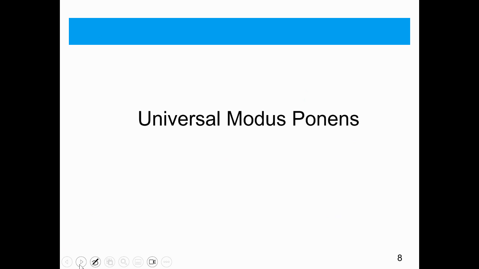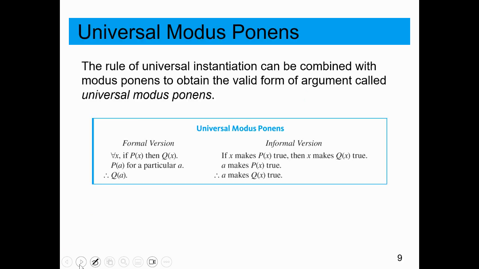Universal modus ponens. So we talked about earlier that modus ponens is when you have an if-then statement. You know that the if part is true, and so you conclude that the then part is true. Okay? So if A makes P of X true, and P of X implies Q of X, then A also makes Q of X true. Again, I don't think that that's a great earth-shaking revelation.